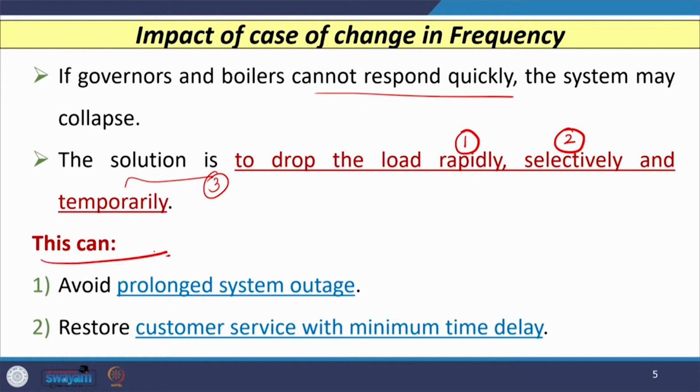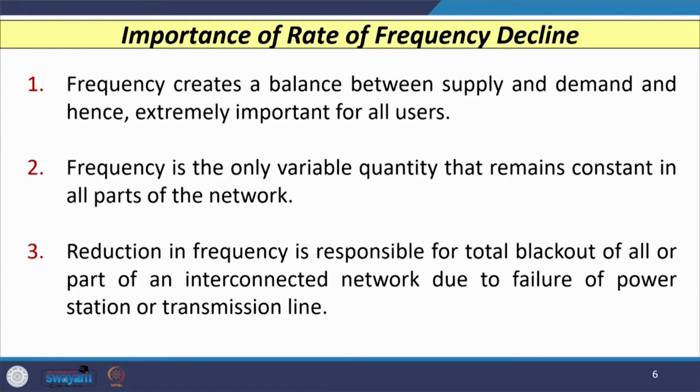This can be avoided: if we remove the load rapidly, selectively and temporarily, that is going to avoid prolonged system outages, and it will also restore customer service with minimum time delay. The importance of the rate of frequency decline is governed by three major factors. The frequency creates balance between the supply and the demand, and hence it is extremely important for all the users in the power system network.